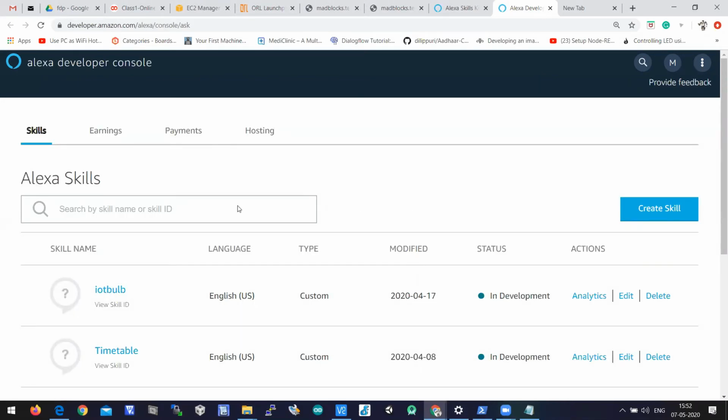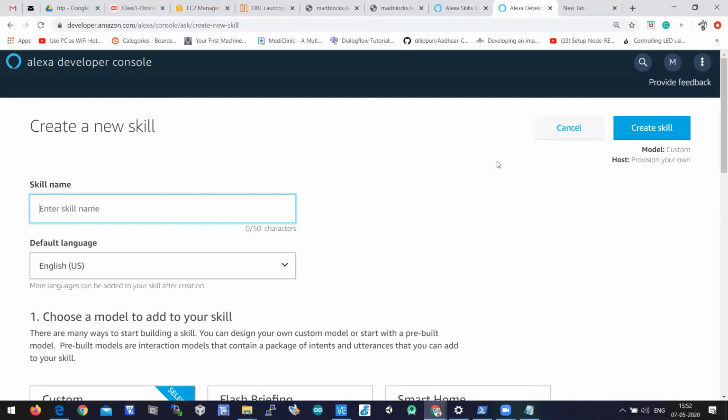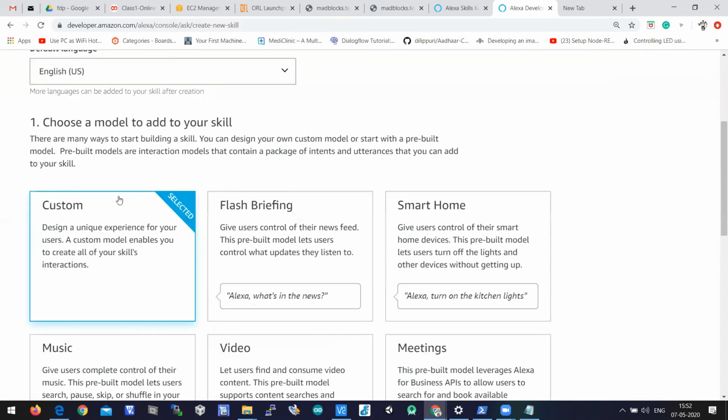Here we need to create a skill. There is a blue button called Create Skill on the right side. When you click on Create Skill, you will get an option to enter the skill name, and you'll also get an option to select the language. Let the skill name be webinar, or you can write IoT Bulb. You can write any skill name, that's up to you, or you can write your own name also.